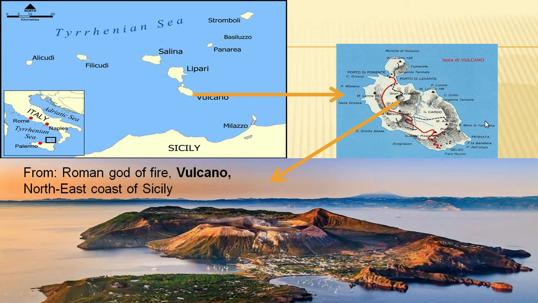So basically the word volcano is derived from the name Vulcano. Vulcano in Roman language is called the god of fire, and the name has come from the islands of Italy, which are situated at Sicily islands. These are some islands which are situated at Italy.